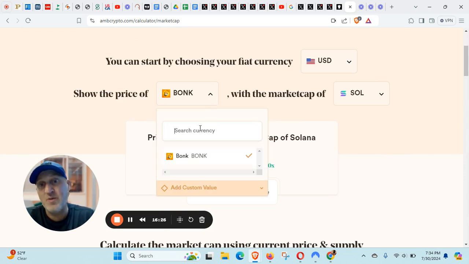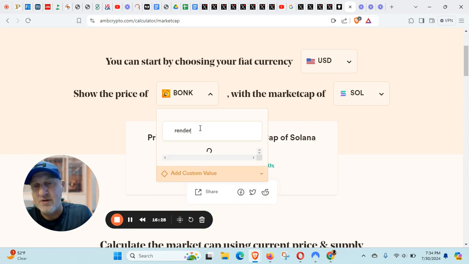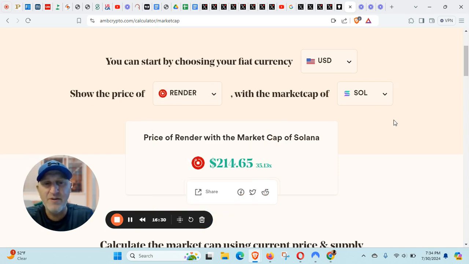Let's have a look. Another one that I really like, Render in here. Render, $214. So we have another winner, Render. So now we've got a top 7 on tokenomics. It's not beating Solana by much, let's be honest there, okay? It's not beating Solana by very much, but it's beating it all the same, only by about 30 bucks or so, okay? So Render is up there with fairly strong tokenomics.